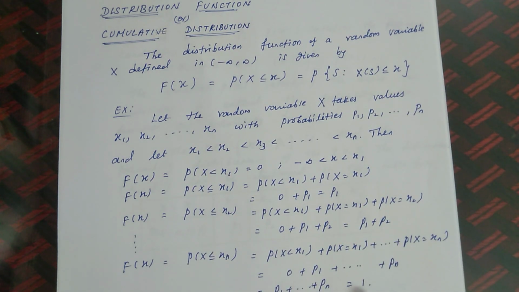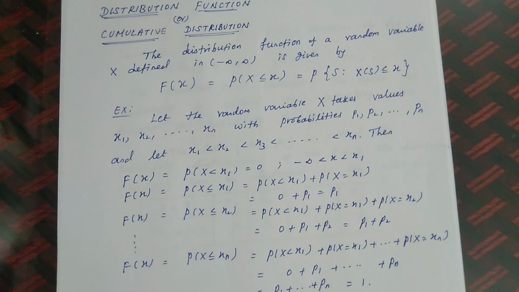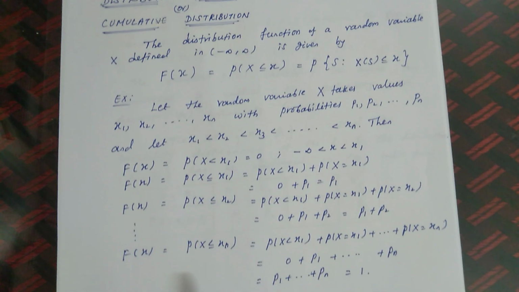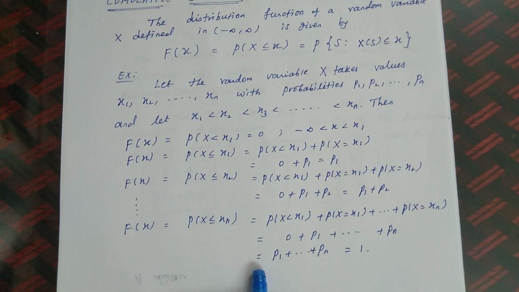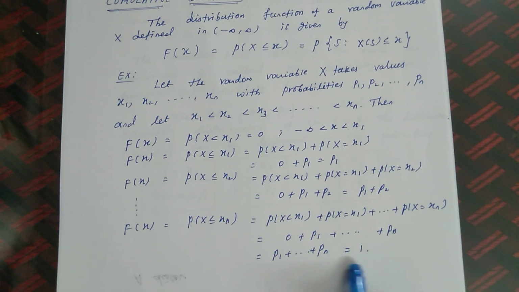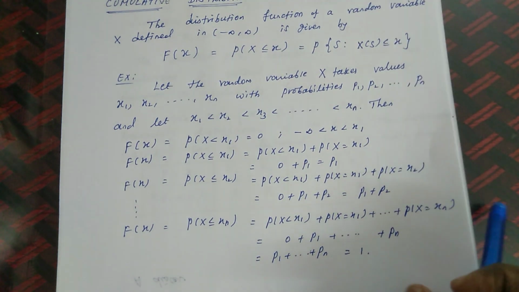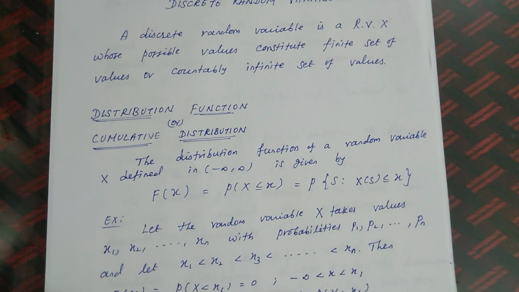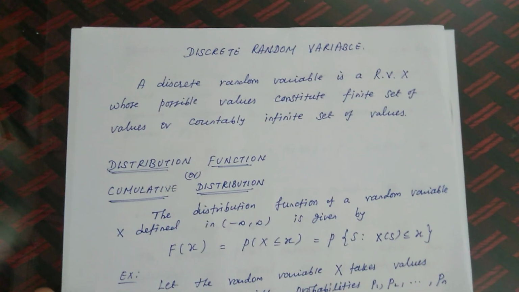This is equal to 1. We all know very well that the probability of A plus the probability of its complement is always equal to 1. So adding all the values' probabilities, the final answer should be 1. So the distribution function F of x is equal to P1 plus P2 plus etc. plus Pn, which is equal to 1. This is the way we have to do the problem under the distribution function in a discrete random variable.